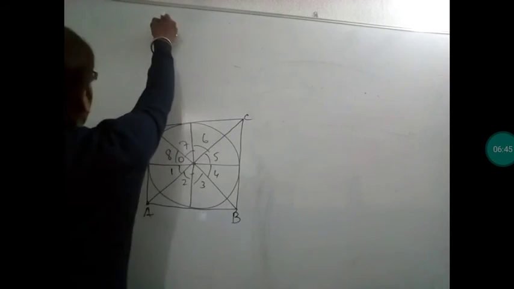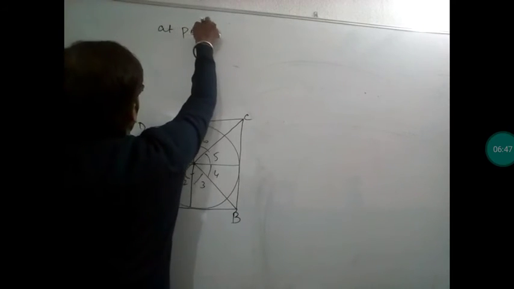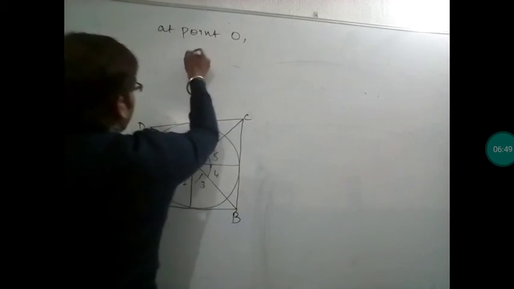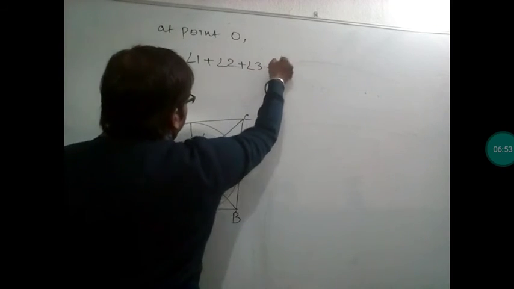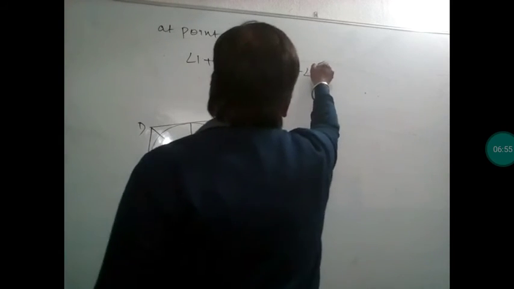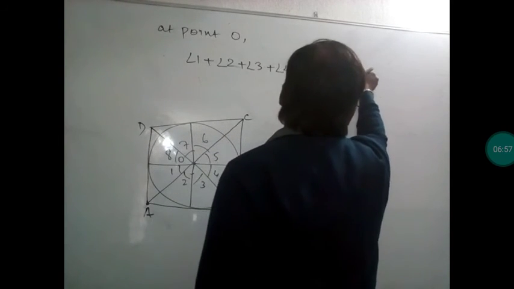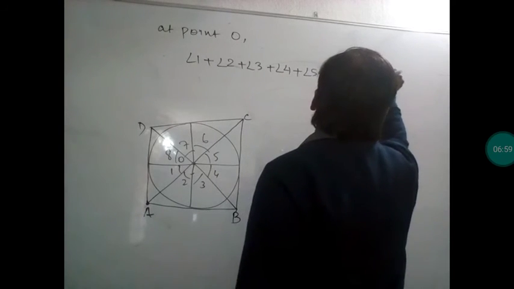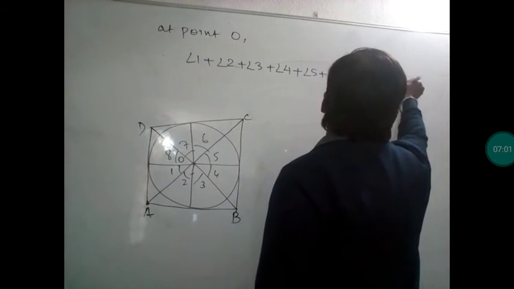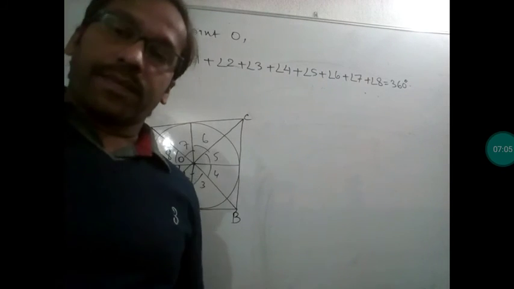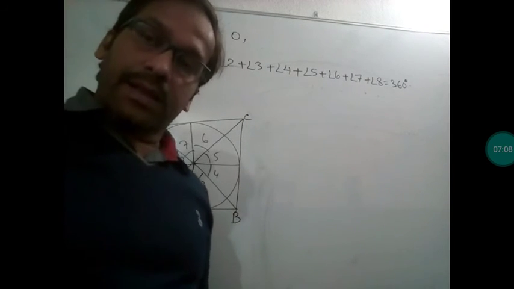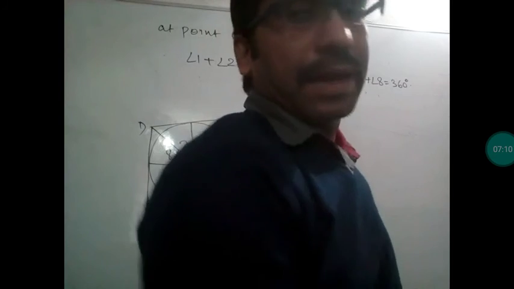We have read this in previous classes also. That means angle 1 plus angle 2 plus angle 3 plus angle 4 plus angle 5 plus angle 6 plus angle 7 plus angle 8 is equal to 360 degrees.